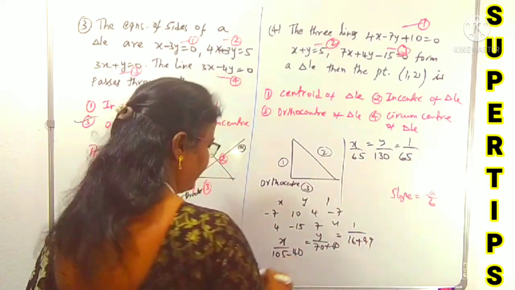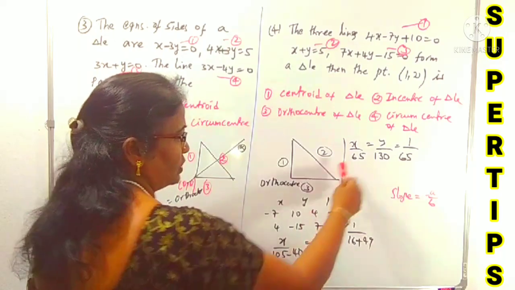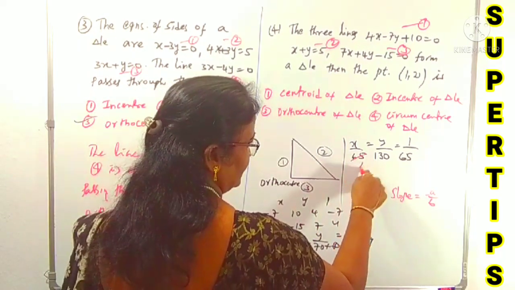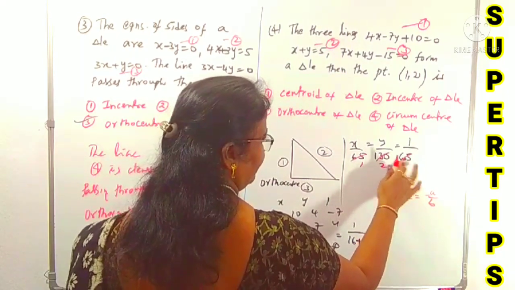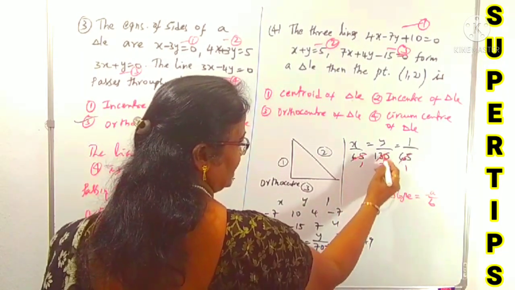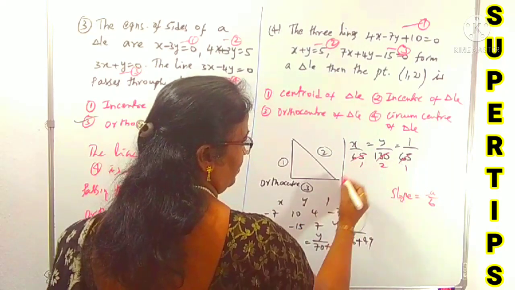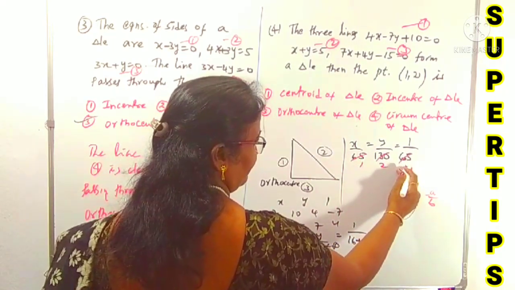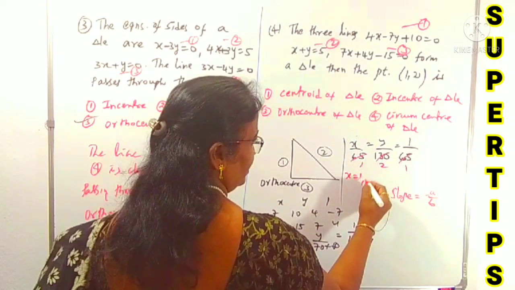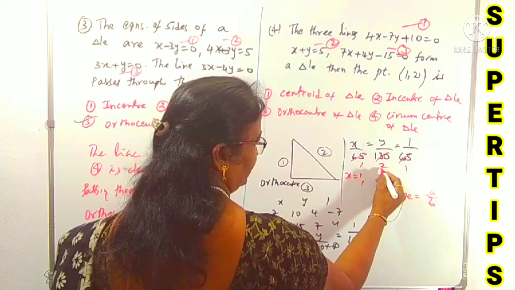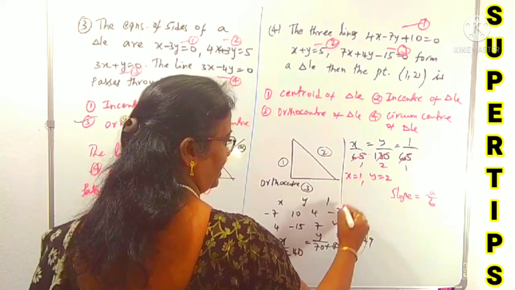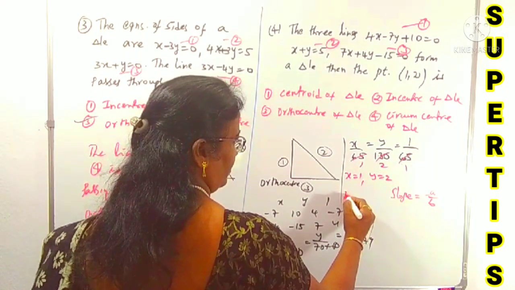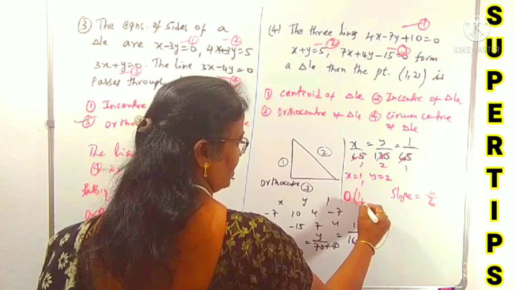You can understand that 65 cancels throughout, 65 ones, 65 twos, 65 ones. What is the x value? x is 1 by 1, which is 1. For y, y by 2 equals 1 means y is 2. What is that point? I am writing the orthocenter as O, 1, 2.